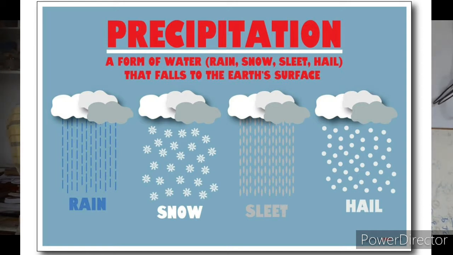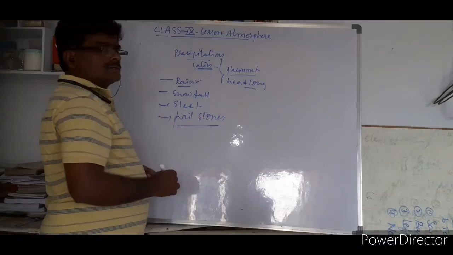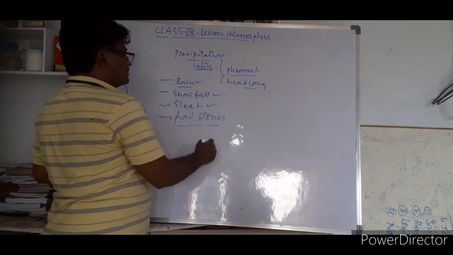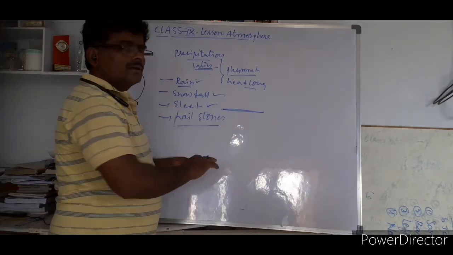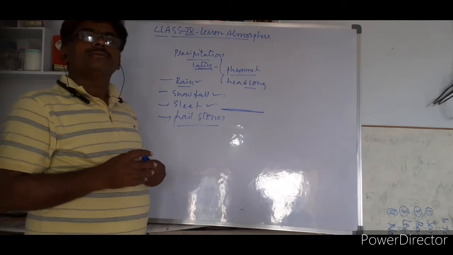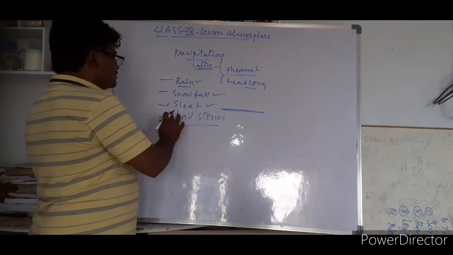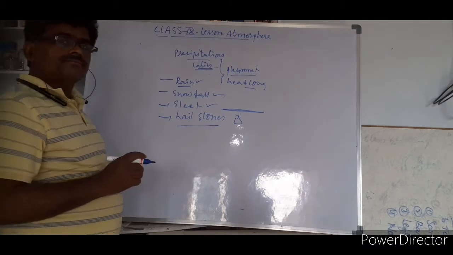Nothing but rainfall, but it has many forms. It can fall as rain, snowfall, sleet, and hailstones also. So these are the forms of precipitation. There are 4 forms: rainfall, snowfall, sleet, where ice falls like layers of ice, and hailstones, which you already know, like stones falling.